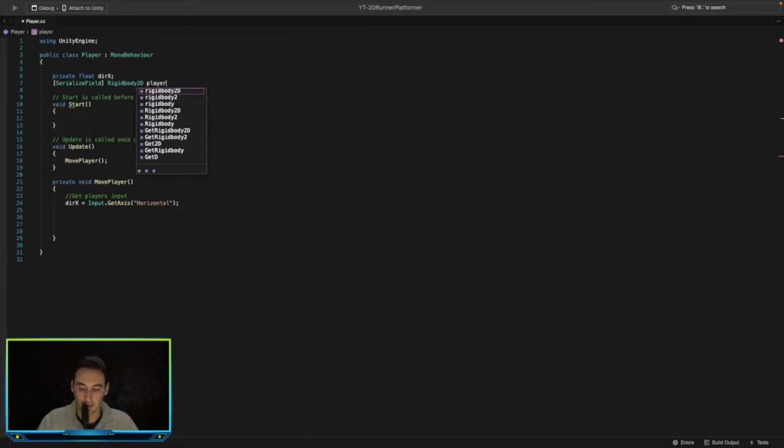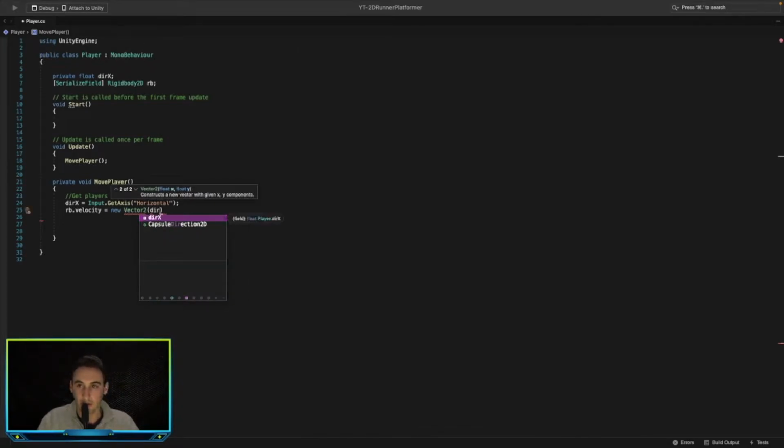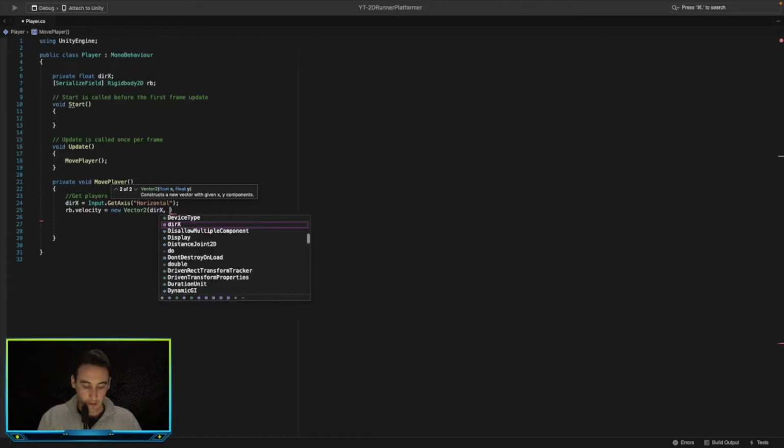Down here we need to go rigidbody.velocity is equal to new Vector2 with the directionX, and the y velocity of the rigid body, so rigidbody.velocity.y.